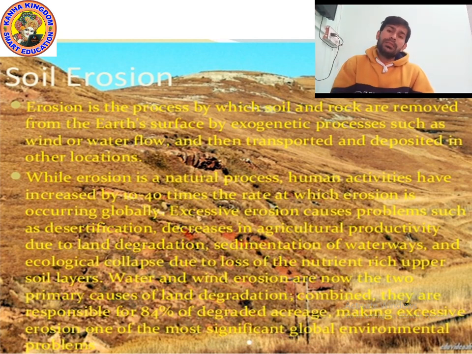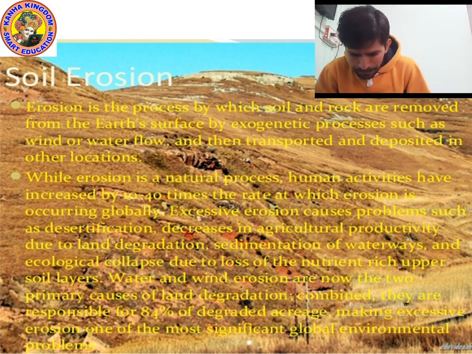Soil erosion means the moving away of soil due to wind or water flow.